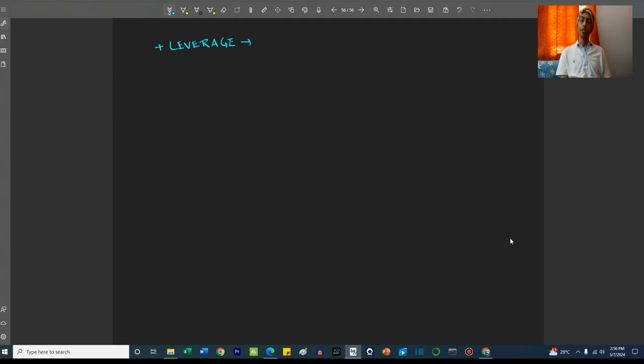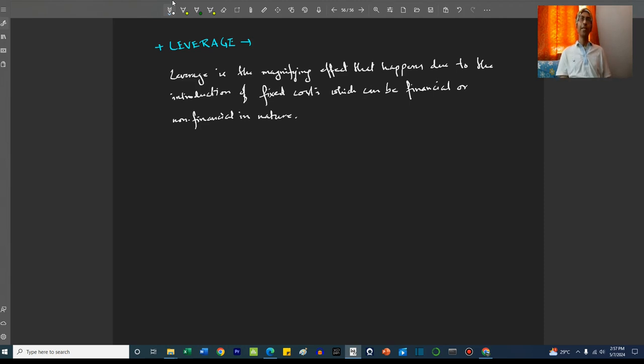So friends, what is leverage? Leverage is basically the magnifying effect on the profitability numbers, which happens by introduction of financial or non-financial fixed costs into the system. So let us write the definition. Leverage is the magnifying effect that happens due to the introduction of fixed costs, which can be financial or non-financial in nature. When the fixed cost is non-financial in nature, the leverage is called operating leverage. And when it is financial in nature, the leverage is called financial leverage.